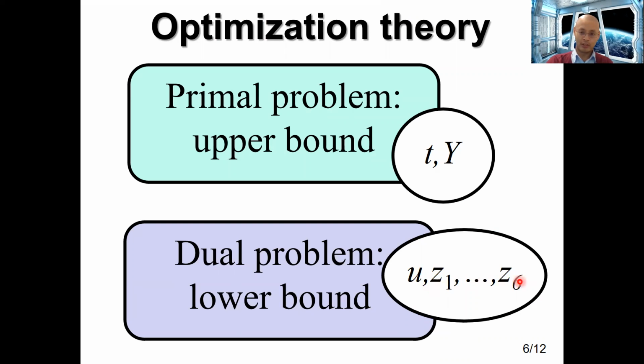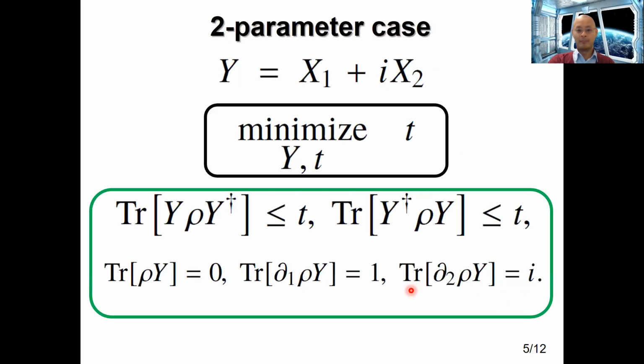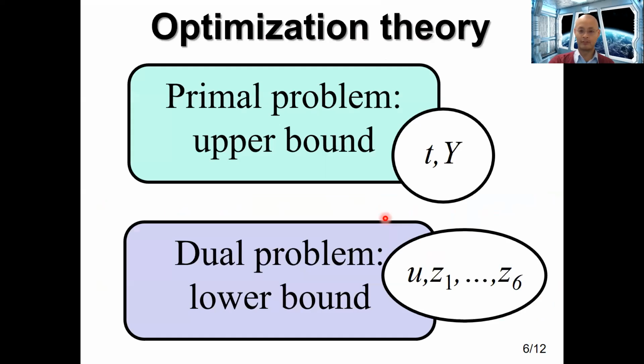We can call them dual variables, but they're also known as the Lagrange multipliers of the corresponding Lagrangian to the primal problem. And over here, the Z's are the dual variables that correspond to the linear constraints in the original Holevo Cramér-Rao bound, and this U is an additional dual variable that comes up because we recast the optimization problem in this form.